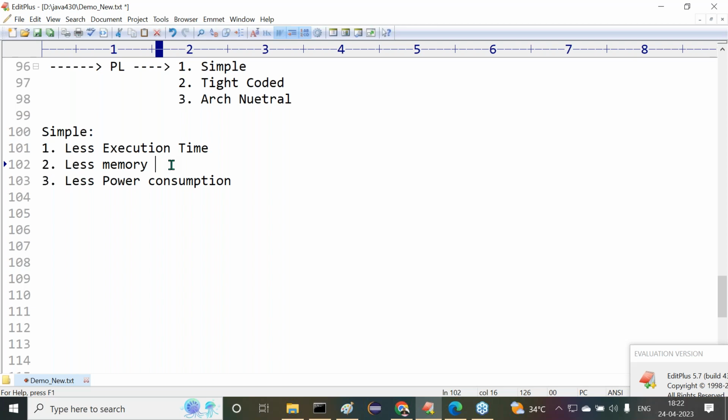Sir, all of you get my point or not? That's okay, fine. Let's come to the third point here. What about this third point? Understand it clearly: less power consumption. Now, try to understand it clearly.